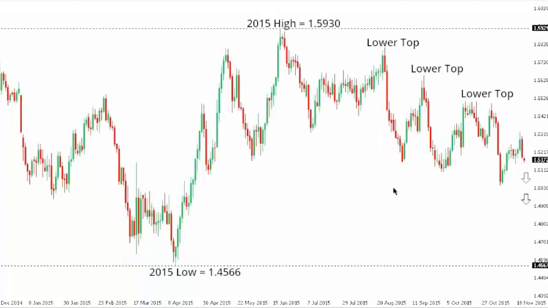Sterling dollar. So cable has been putting in a series of lower tops and lower lows since posting that 2015 peak at 159.30. And the market looks like it could be posting that next lower top by 153.36 ahead of the next major downside extension below recent lows and towards the 2015 low at 145.66 further down. At this point, only a break back above 155.10 would compromise the immediate bearish outlook.